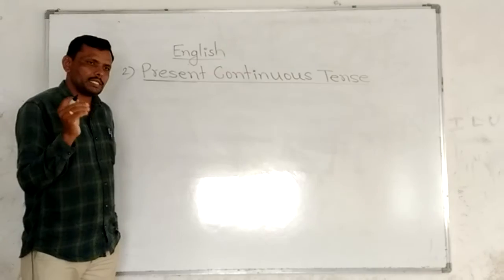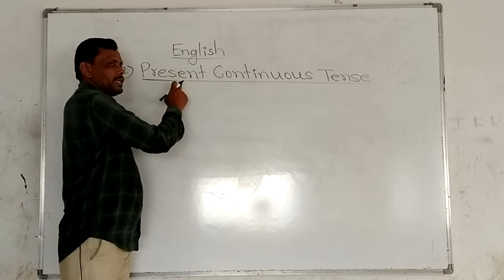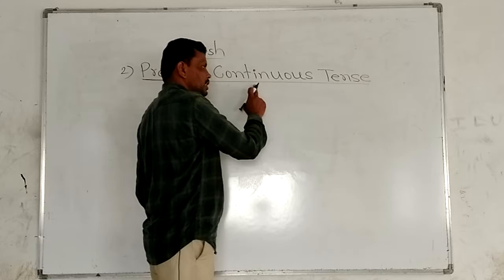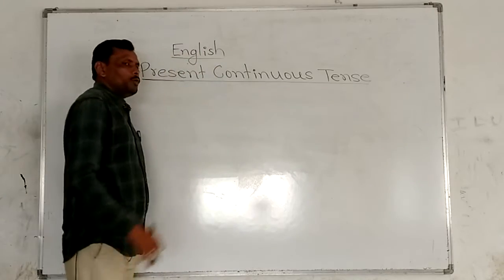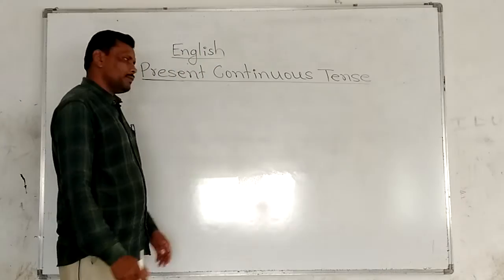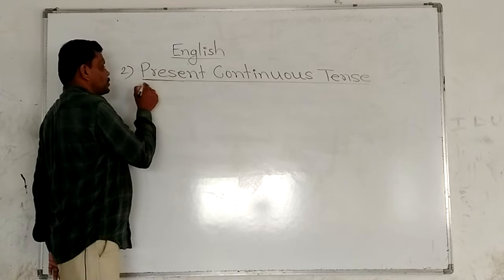Present continuous tense. Present means in present time. If the action is continuous, at that time we have to use present continuous tense. We have to write here about it.